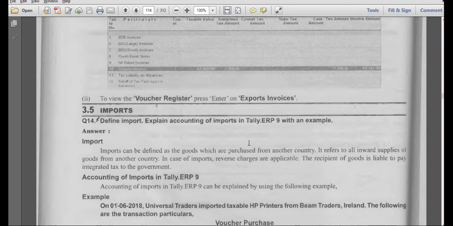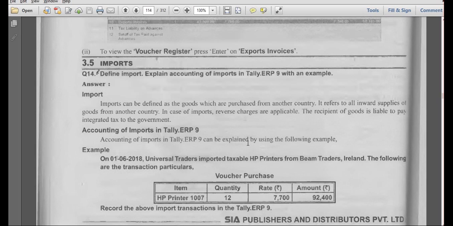Sales voucher already done. This is about exports. Now we have imports in the same way. Import in the sense purchase. Am I right? By seeing the transaction, you just tell me what we have to do. We have to create one imports ledger under purchase group. We have to create Beam Traders.